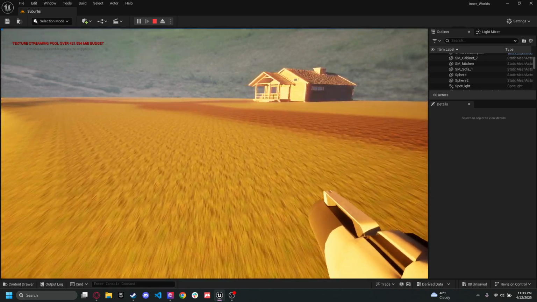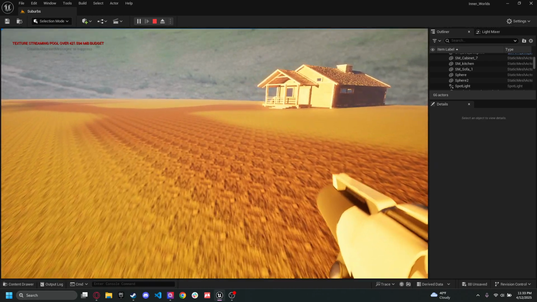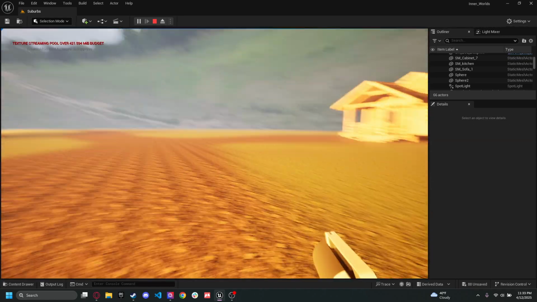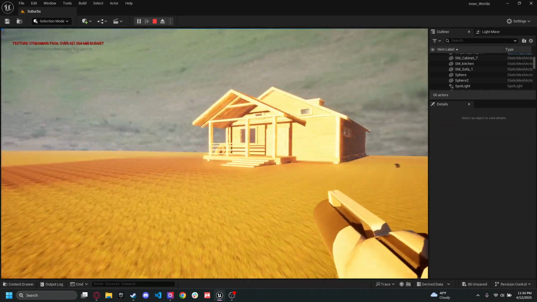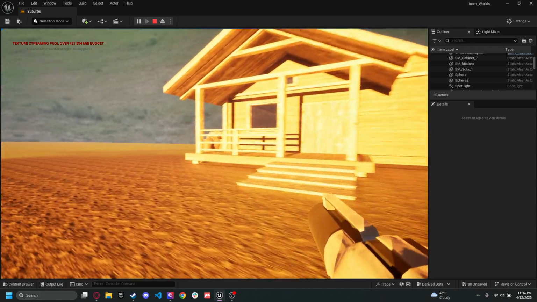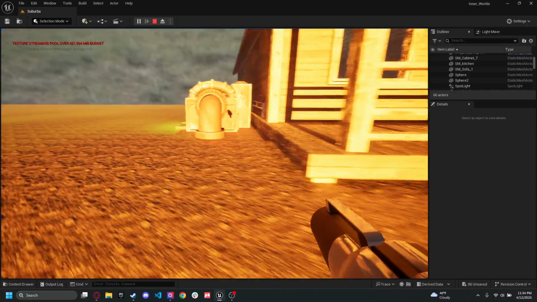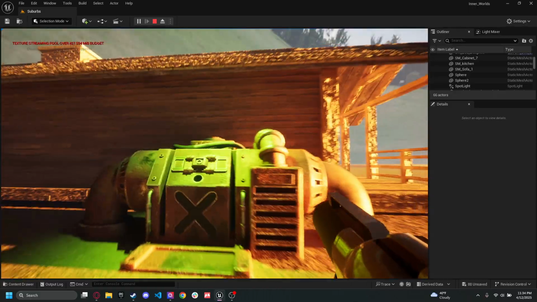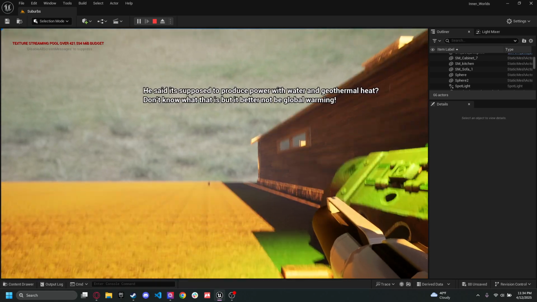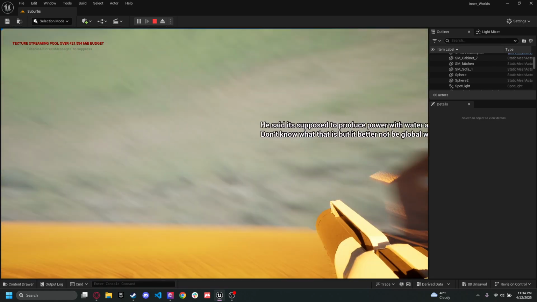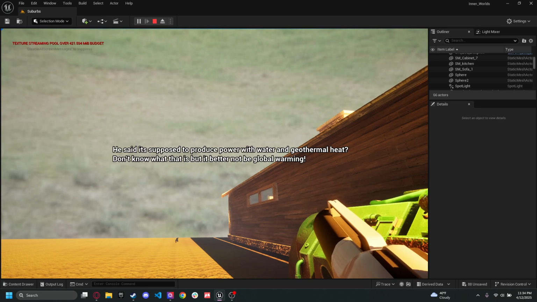Now, for some reason, I messed with the collision a bit too much, and now the whole house had weird collisions, so instead I took a step back and I disabled the collision for now, just so you can enter the house and see all the props inside. As you walk up to objects, you can interact with them, and in return, you will get text prompts.